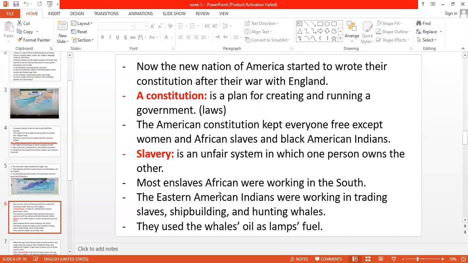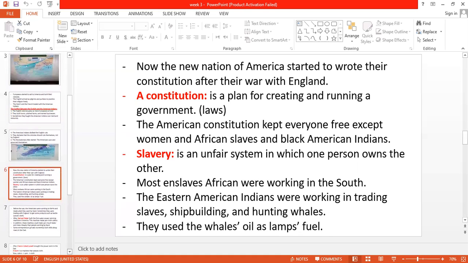So now the South was full of many African slaves, and most people in the South and all the East were working in trading slaves, shipbuilding, and hunting whales. You know, guys, they were using the oil of the whales as a kind of fuel for lighting their lamps. Okay, let's move to the next point.